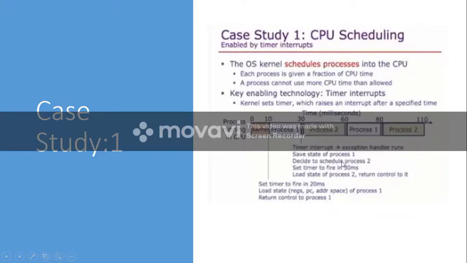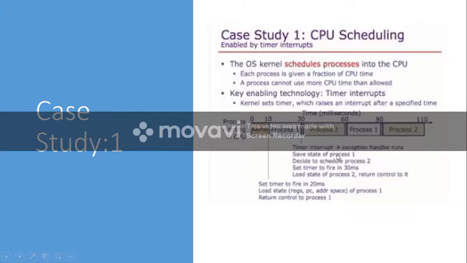It will give the control to process 2, and before giving the control, it will set the timer for process 2 as 30 milliseconds. That is, the next 30 milliseconds will be for process 2, and it will load the status of process 2, whatever its state, that is its register values, its PC, address space, everything, and then it will give the control to process 2. Now again process 2 will execute for 30 milliseconds, that is from 30 to 60 milliseconds.